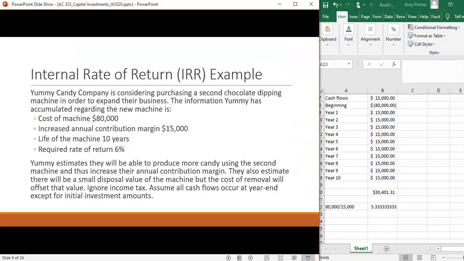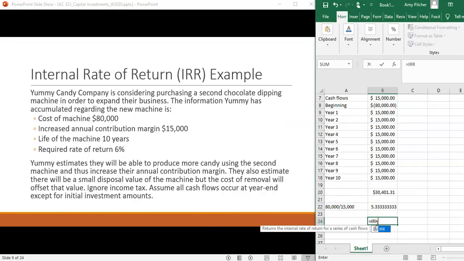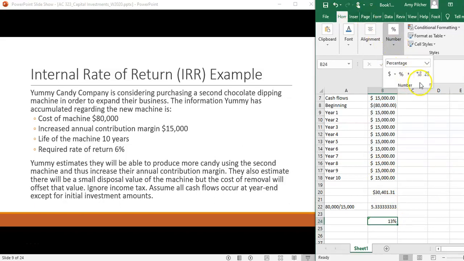The other way that we can look at that is using Excel's internal rate of return feature. So that gives us the internal rate of return for a series of cash flows. So in this example, we just take all of the cash flows. You need to make sure that your initial cash flow is put into Excel as a negative number for this to give you the correct calculation. So that tells us that the internal rate of return is 13%. And we can extend that out to see that it's 13.43%.